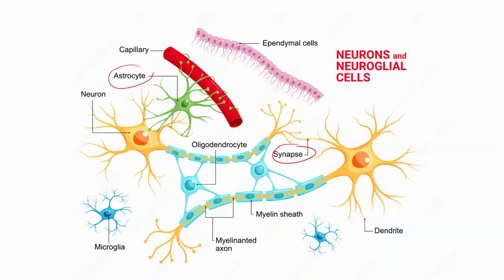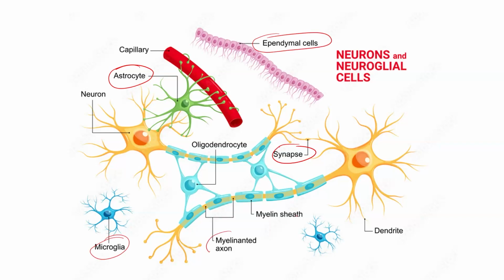Then we have astrocytes. What was the function of astrocytes? It helps in providing the nourishment. It is usually in association with the blood capillaries, so it can provide nourishment and oxygen to the cells. Then we have ependymal cells. We have microglia that have the power of engulfing the bacteria, thus preventing infection.